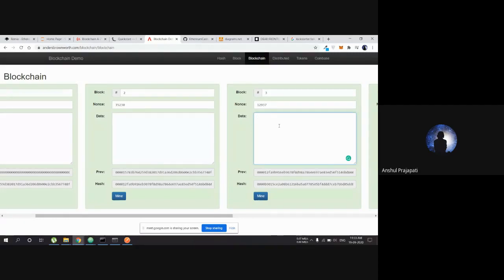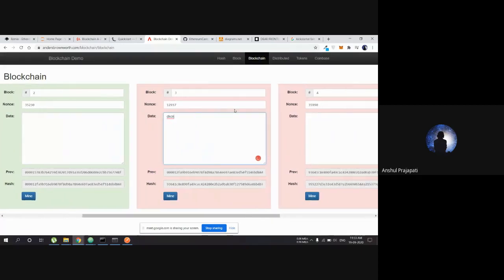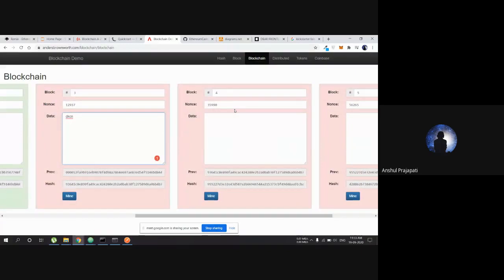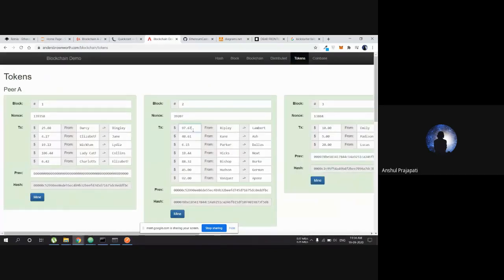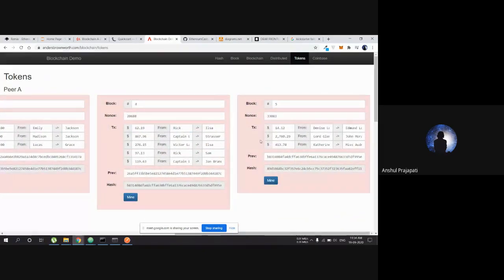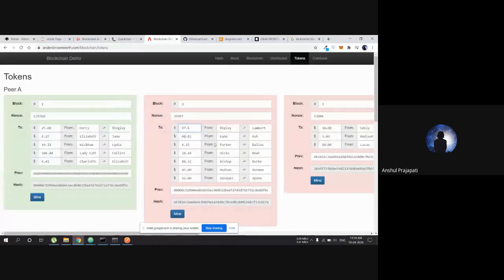If I change something in this data, this block turns red, meaning this block is wrong now, and all the following blocks will also be wrong. If somebody is able to change the transaction in one place, every other block is going to be changed, and that miner has to mine all these blocks to make one change, and it takes about 10 minutes to mine one block.